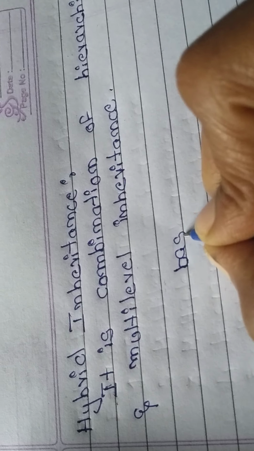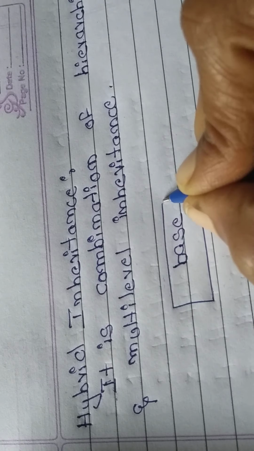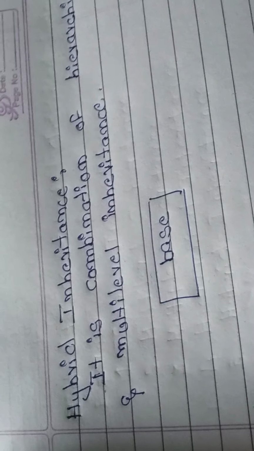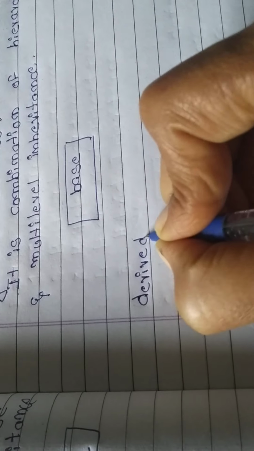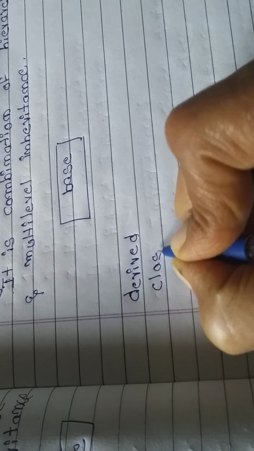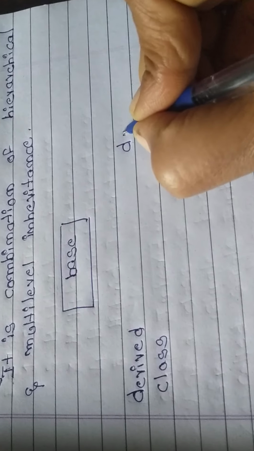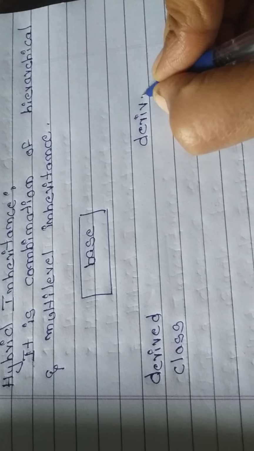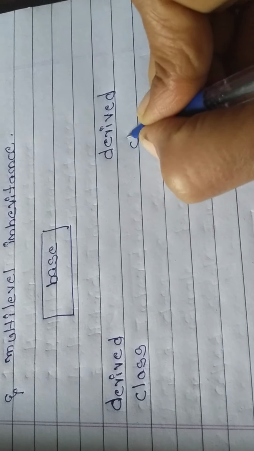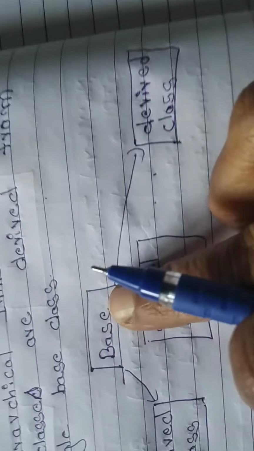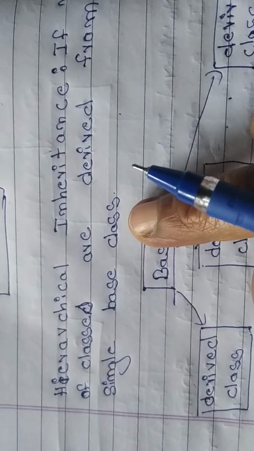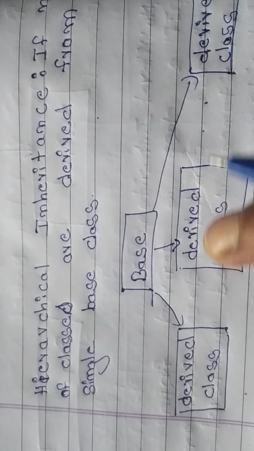From one base, if you observe clearly, many derived classes will be there. From many classes, one class will be there. So from one, if many classes are there, we call it hierarchical inheritance.